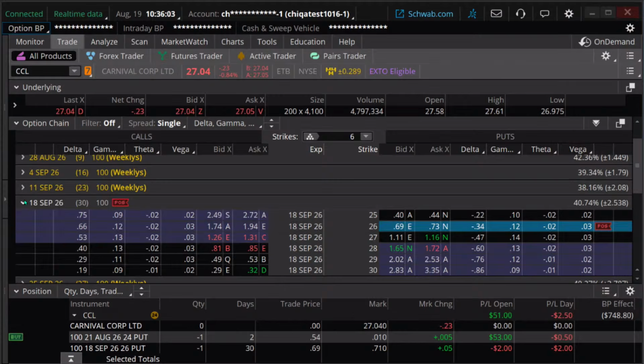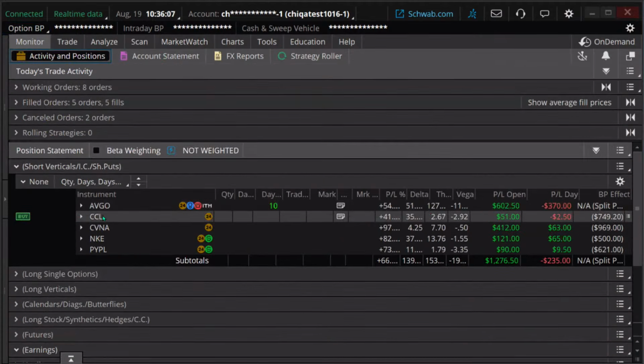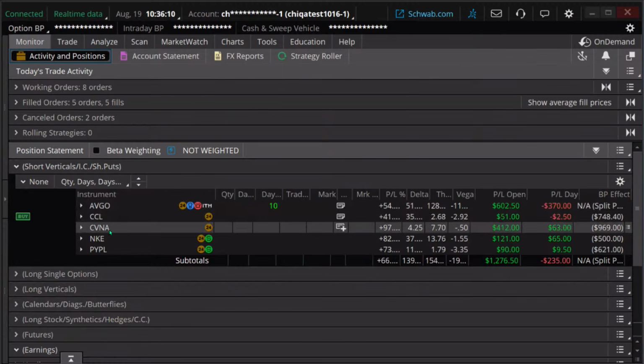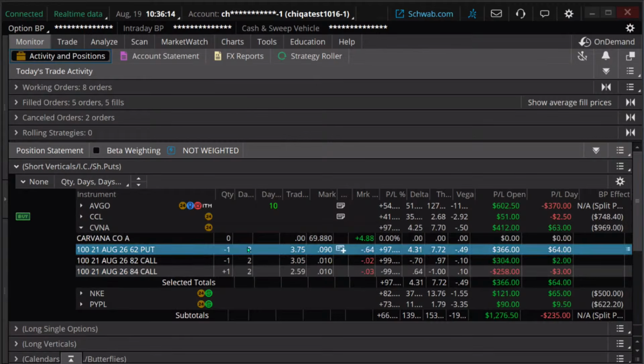Okay, let's look at another trade. We talked about Broadcom. We talked about CCL, Carvana. Okay, let's look at Carvana. Let's see what we got here. What do we got here? We got a short put, and then we have a short call vertical spread. Short put, short call vertical.